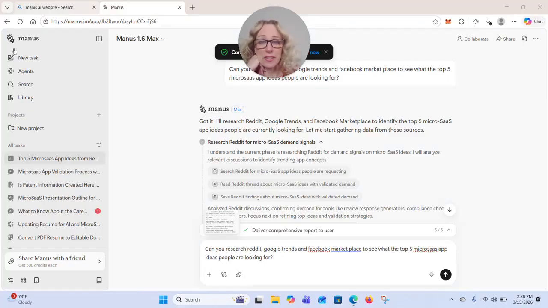The easiest way to look at MicroSaaS applications, what the trends are and what people are looking for, is to go to Manus, as you can see here, or Claude, or ChatGPT, add a new task, and type in this prompt right here: Can you search Reddit, Google Trends, and Facebook Marketplace to see what the top 5 MicroSaaS application ideas are that people are looking for?